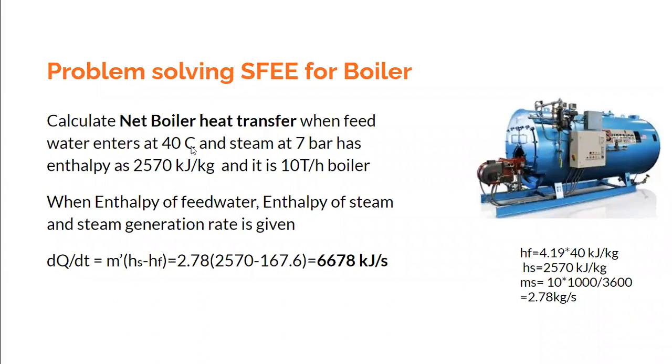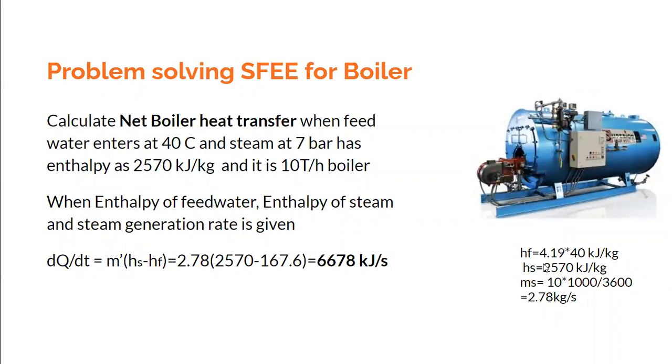So you have input conditions: the water is entering here, for example, at 40 degrees centigrade, and steam is leaving this boiler at, say, 7 bar. The enthalpies can be obtained using steam tables. How to refer to the steam tables is not our problem presently. You just get the enthalpy values by looking at the steam temperature, steam pressure, and water temperature. In this case, the water is entering the steam generator at 40 degrees centigrade.